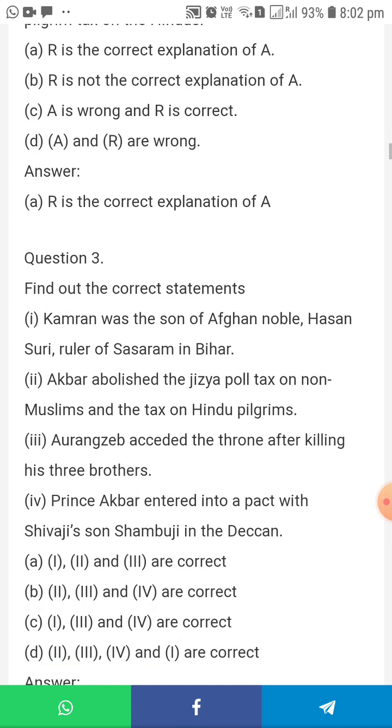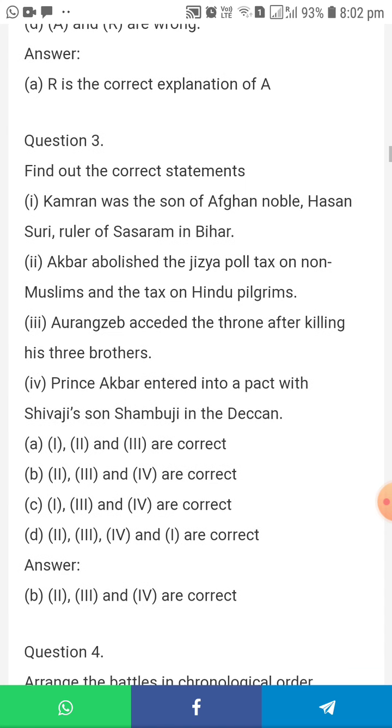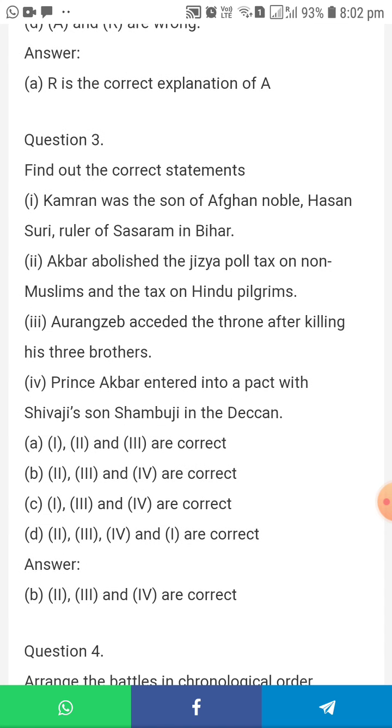And find out the correct statement. Kamran was the son of the Afghan noble Hasan Suri, ruler of Sasaram in Bihar. Second one, Akbar abolished the jizya poll tax on non-Muslims and the tax on Hindu pilgrims. Aurangzeb ascended the throne after killing his three brothers. Prince Akbar entered into a pact with Shivaji's son Sambhaji in the Deccan.